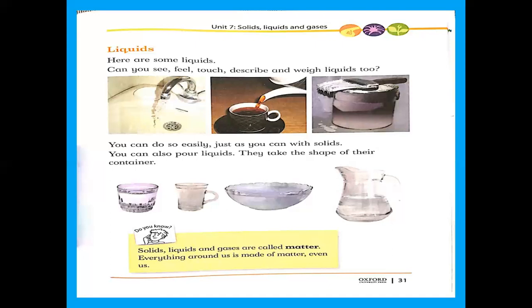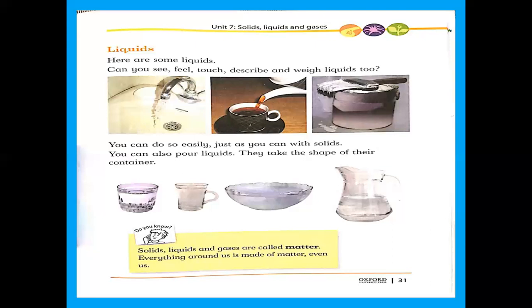Because when you put water or tea or any type of syrup in any container, that liquid adopts the shape of that pot. When we change the container, its shape will change.